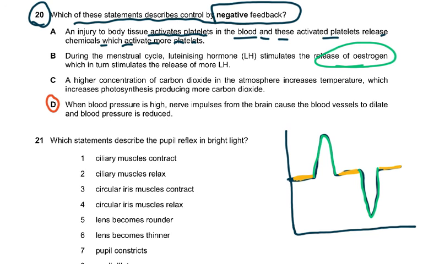Now, why is D correct? When blood pressure is high, nerve impulses from the brain cause the blood vessels to dilate. So muscles in the wall of the arteries relax and blood pressure is reduced. You remember arteries have muscles in their wall. This is the lumen, and they have muscles in the wall of the arteries.